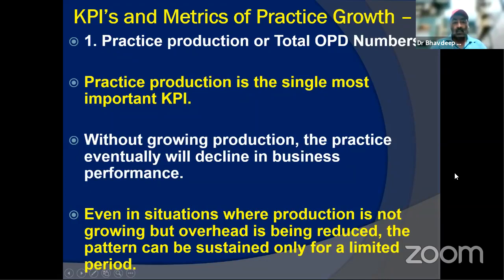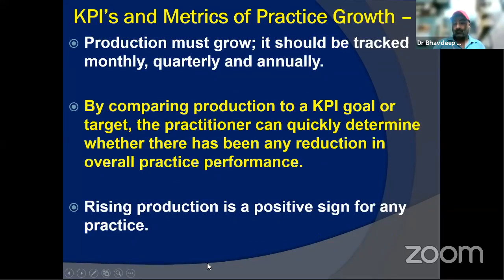But where the production is not going up but overhead is reducing, you are taking care of the costs. That pattern can be sustained only for a limited period. The bottom line is the production or the OPD numbers should grow. In the US and Europe, they say track it on an hourly, daily, weekly, monthly basis.